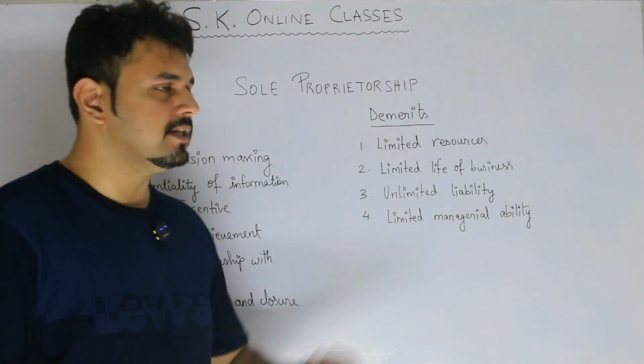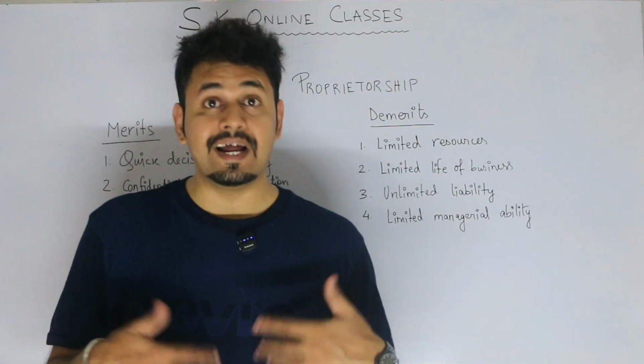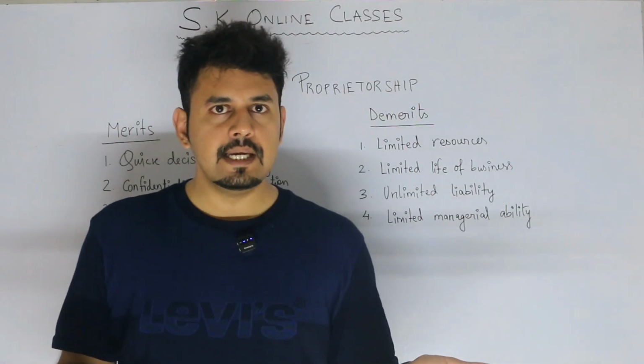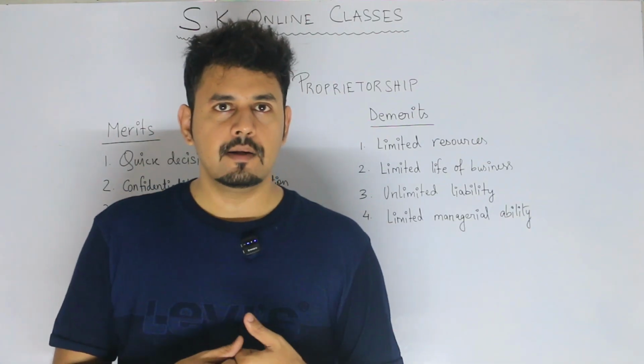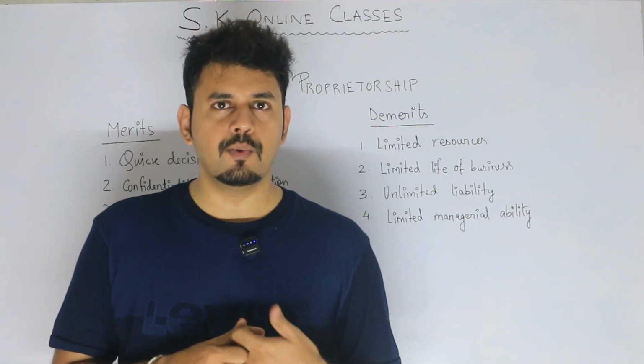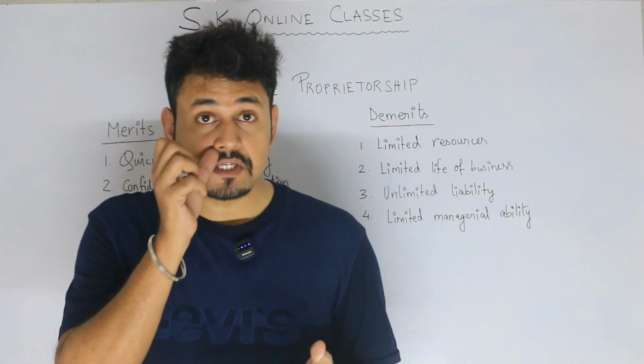And the last is limited managerial ability. Now, suppose on Valentine's Day, do we see any puchka wala or any papri chaat wala giving some kind of sale for couples? No, we don't see this. Why don't we see this? Because they don't have this idea.